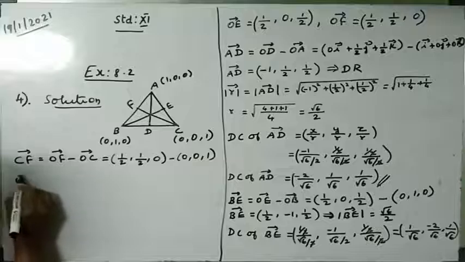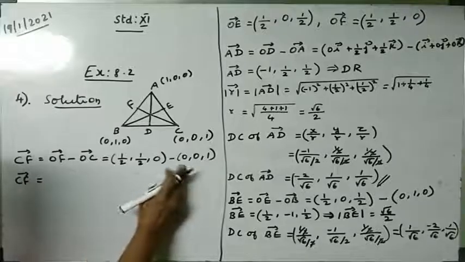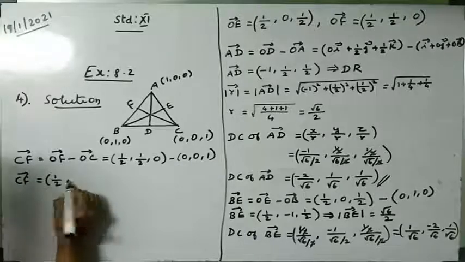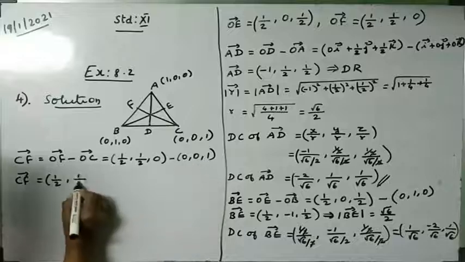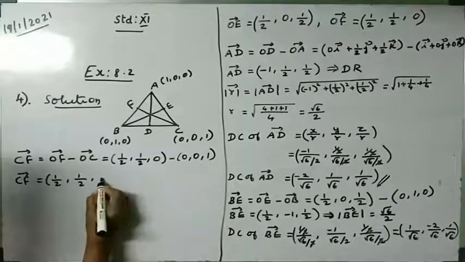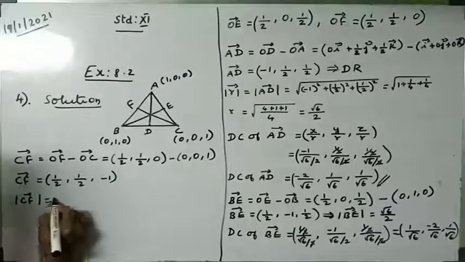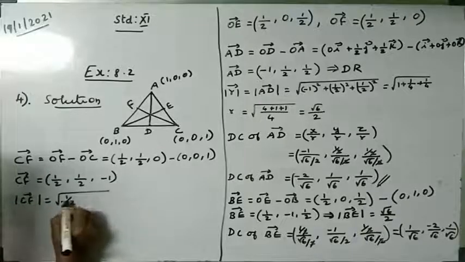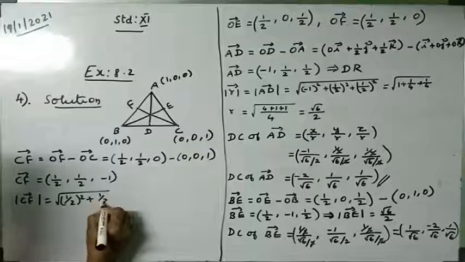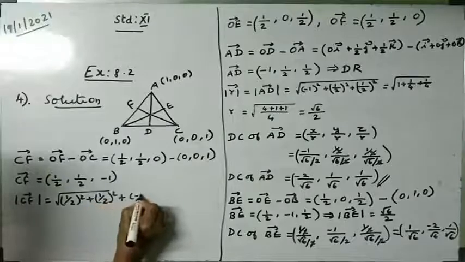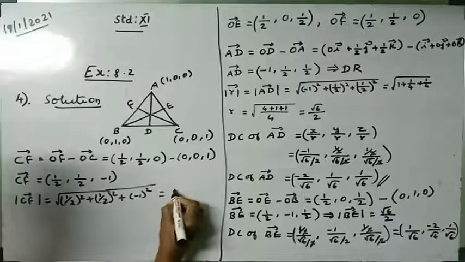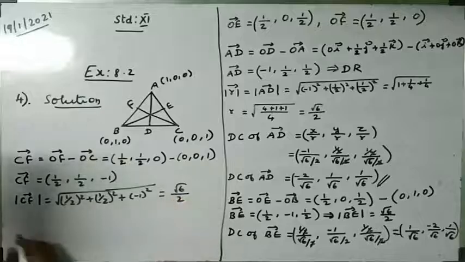So CF vector is equal to 1 by 2 minus 0 is 1 by 2, comma 1 by 2 minus 0 is 1 by 2, comma 0 minus 1 is minus 1. So the modulus of CF vector is the square root of 1 by 2 the whole square plus 1 by 2 the whole square plus minus 1 the whole square, which is equal to root 6 divided by 2.